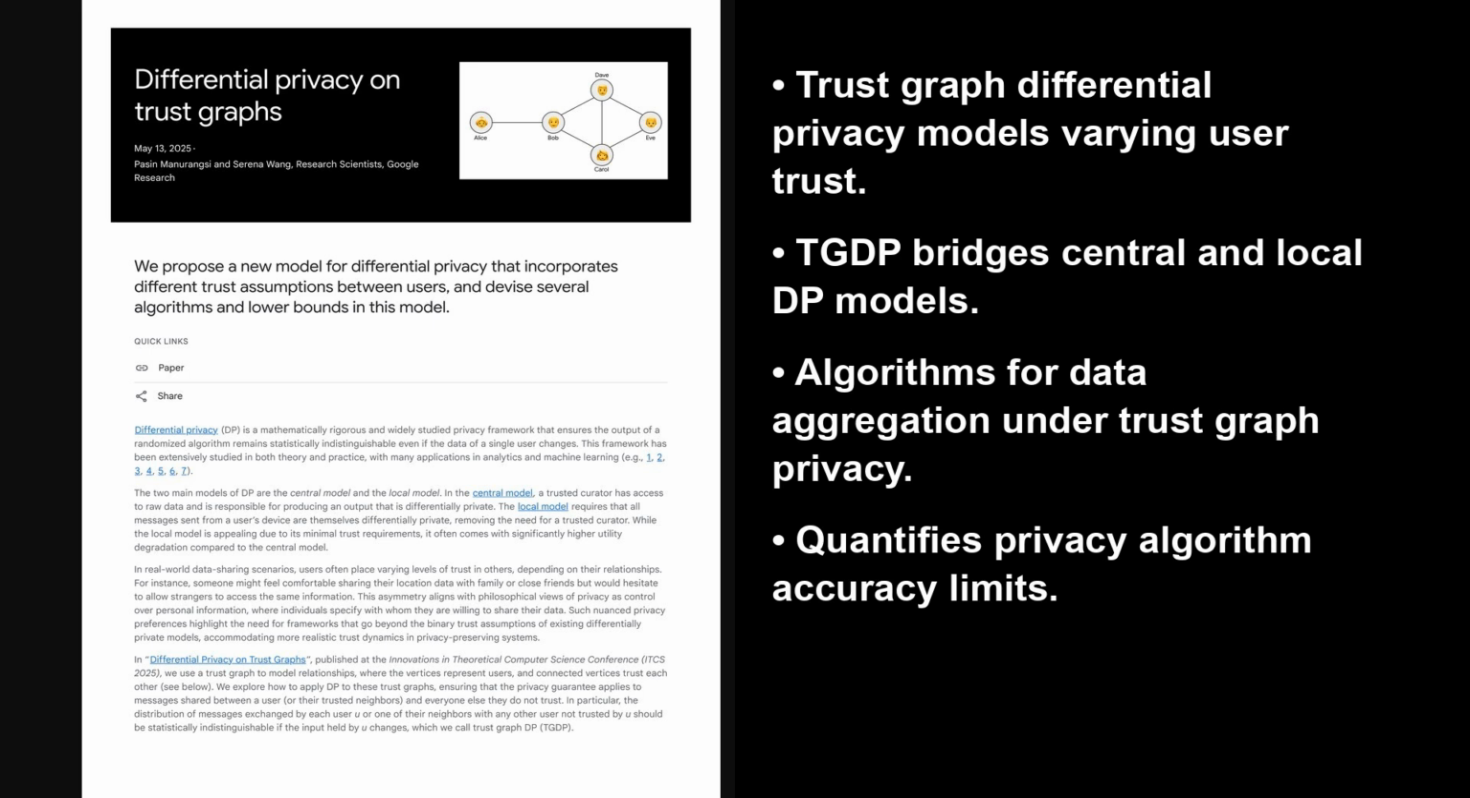I am Alex. Today, we're diving into this article by Google Research, Differential Privacy on Trust Graphs, from May 13, 2025. It addresses how differential privacy, a method protecting individual data in analyses, typically relies on a central model, with one trusted data holder, or a local model, where no one is fully trusted. This post introduces Trust Graph Differential Privacy, or TGDP, using a trust graph, a network of user trust, for more flexible privacy. Researchers explore algorithms and limits within this new trust graph differential privacy framework.